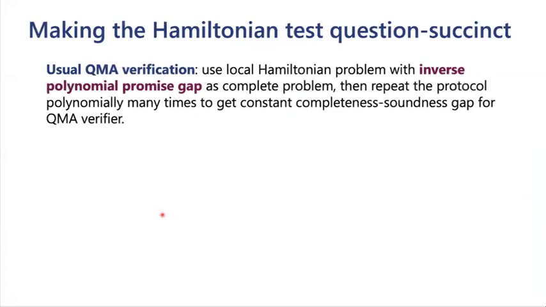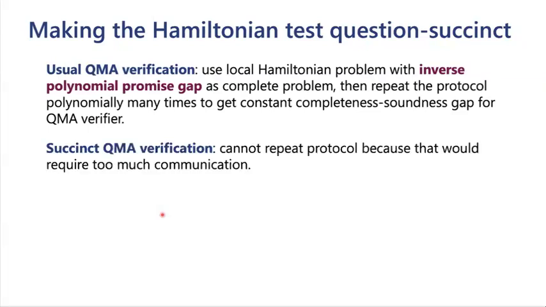Usually in QMA verification, if we want to use the local Hamiltonian problem as a complete problem, we do this for a local Hamiltonian problem that has inverse polynomial promise gap. And then to get to constant completeness soundness gap for QMA, we just repeat the protocol polynomially many times. This is perfectly fine for normal QMA verification. But if we care about succinctness, then we cannot repeat the protocol polynomially many times because this would also blow up the amount of communication by a polynomial factor.